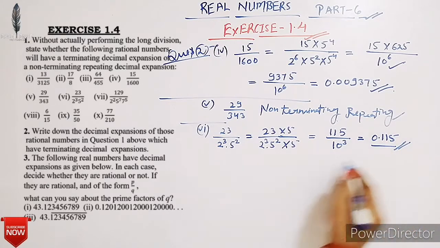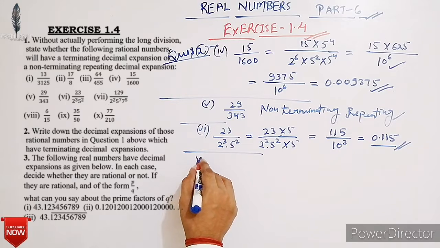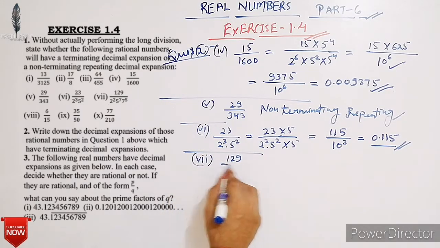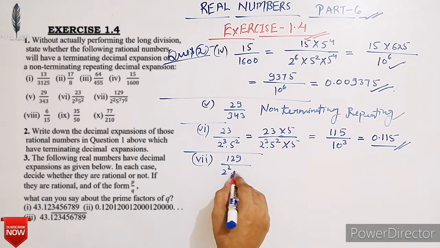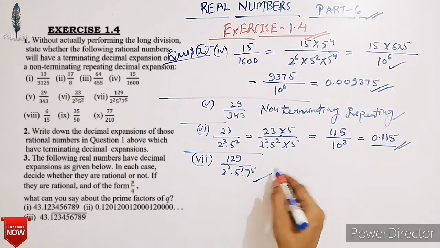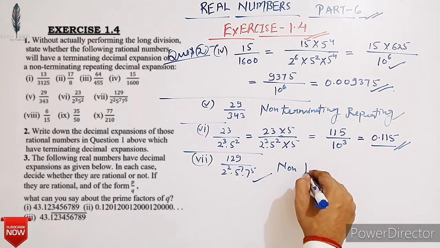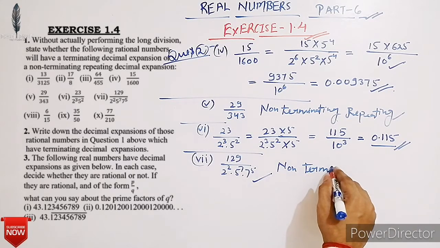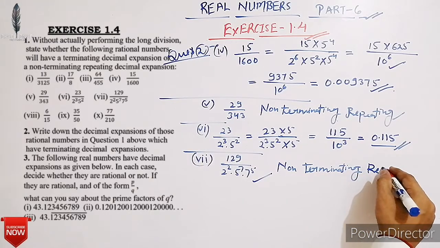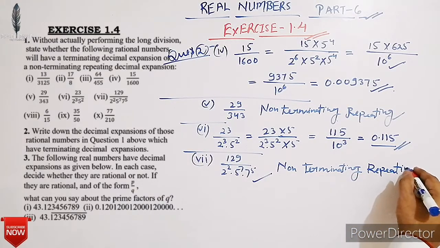Okay students, clear? Next, 129 upon 2 square into 5 raised to 7 into 7 raised to 5. We know that it will have a non-terminating repeating decimal expansion. Okay students.